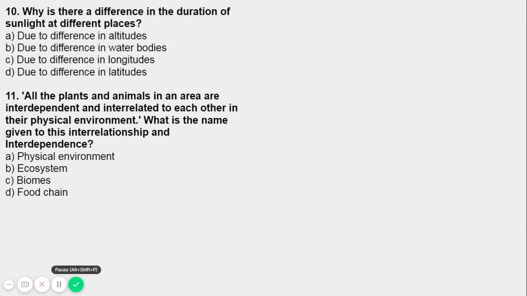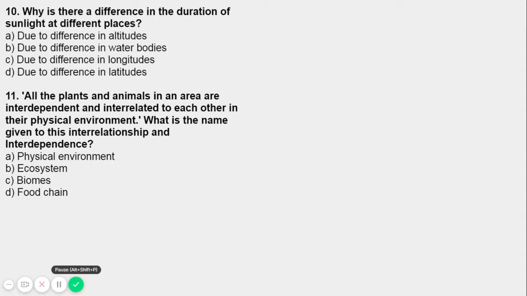Obviously that is in our question. Physical environment is the incorrect answer. So it's B, ecosystem. Do you think ecosystem is the correct answer? Why? Because this is the definition: an ecosystem is defined as a system of interdependence comprising the physical environment and the organisms living within.